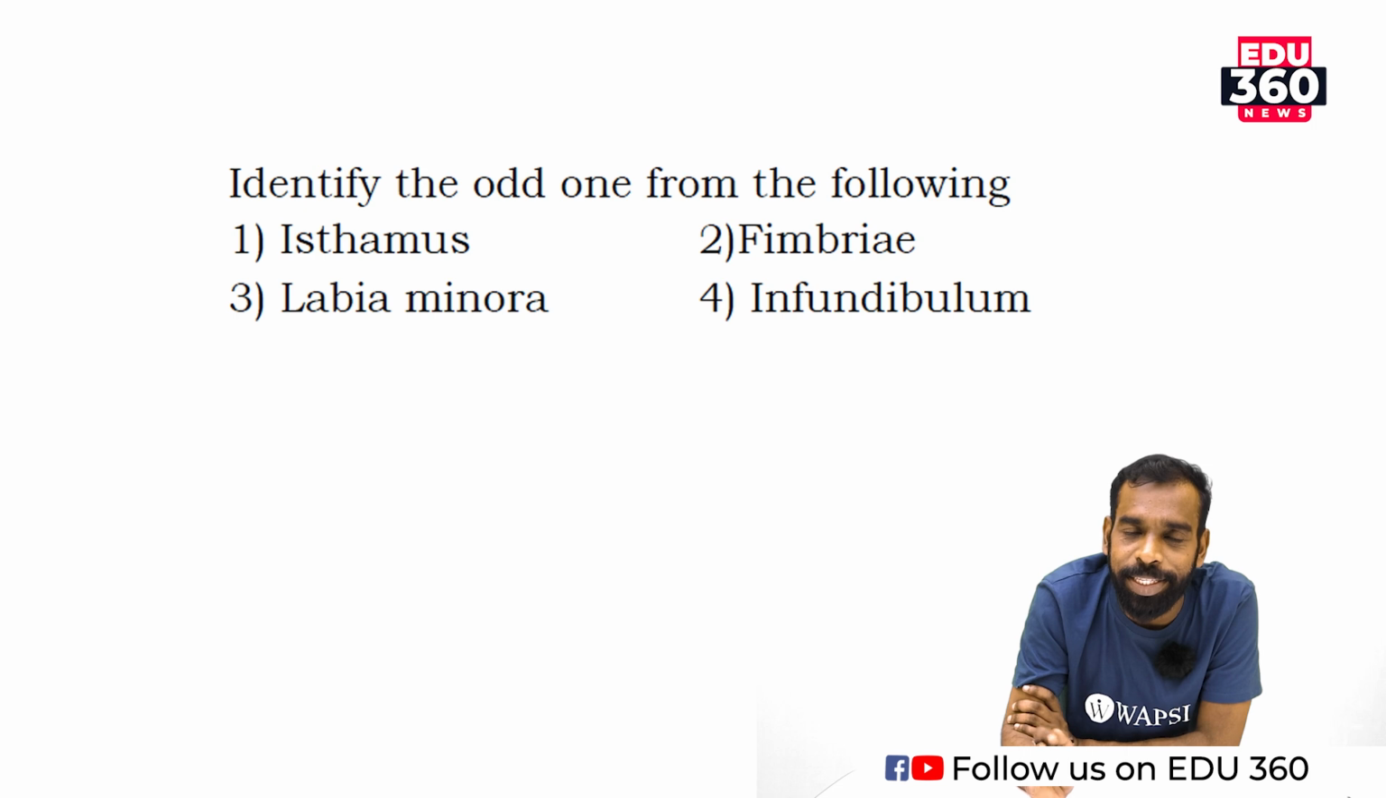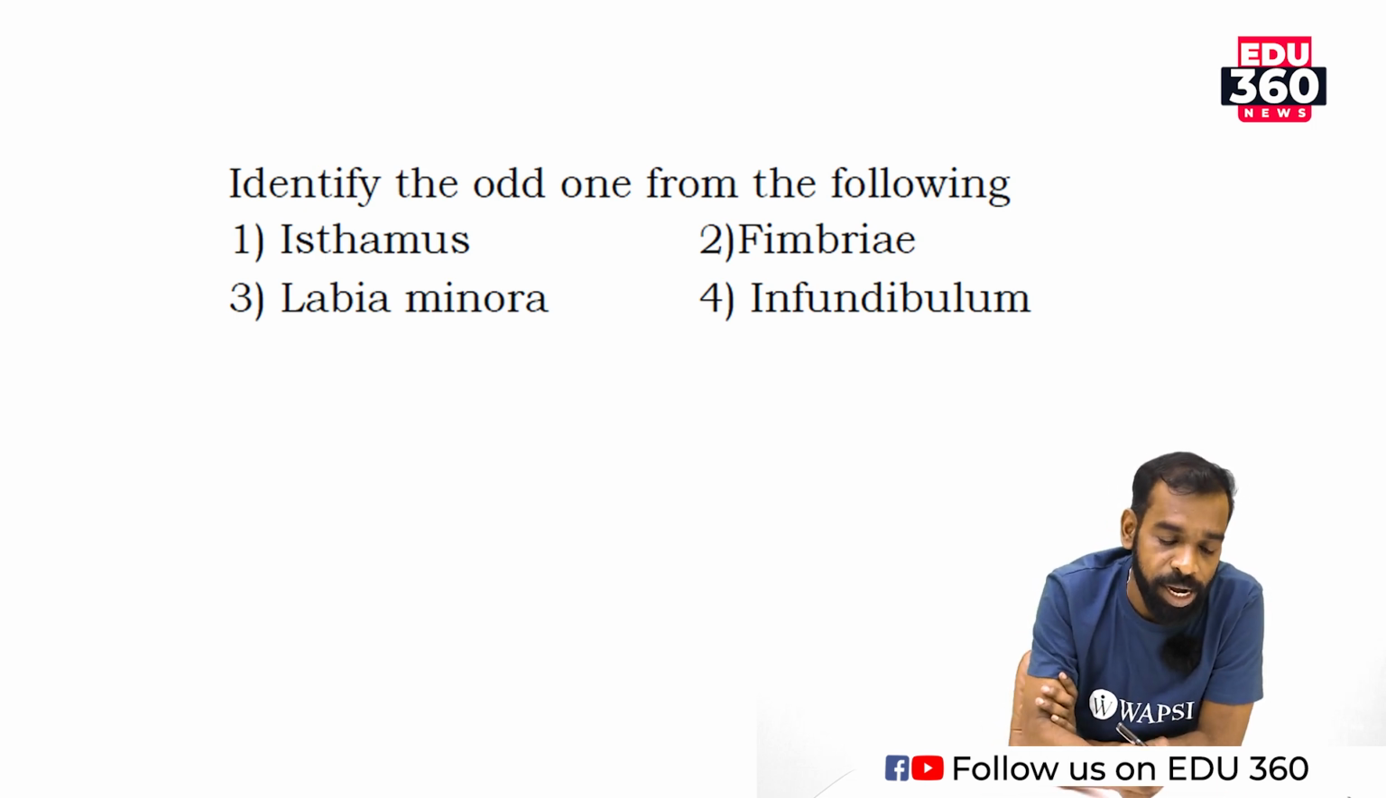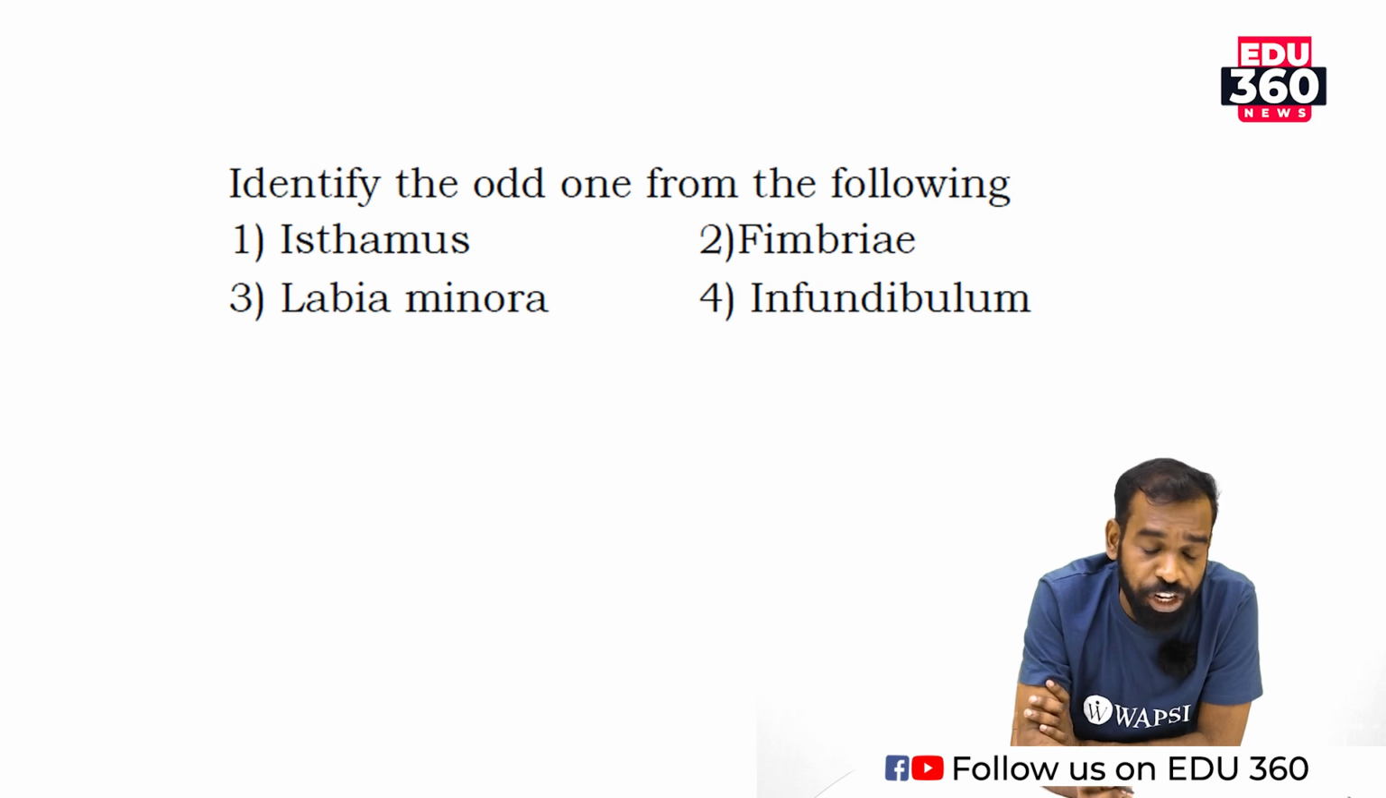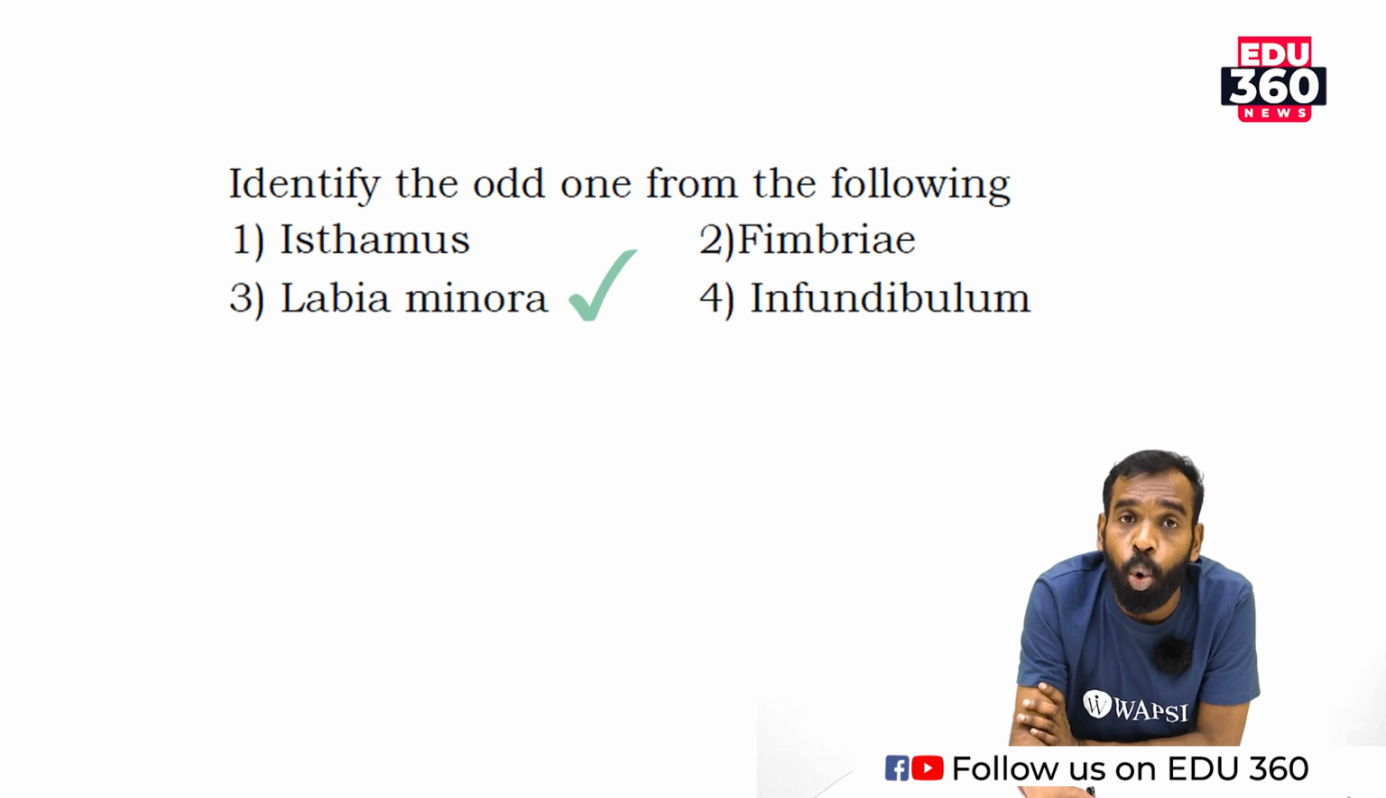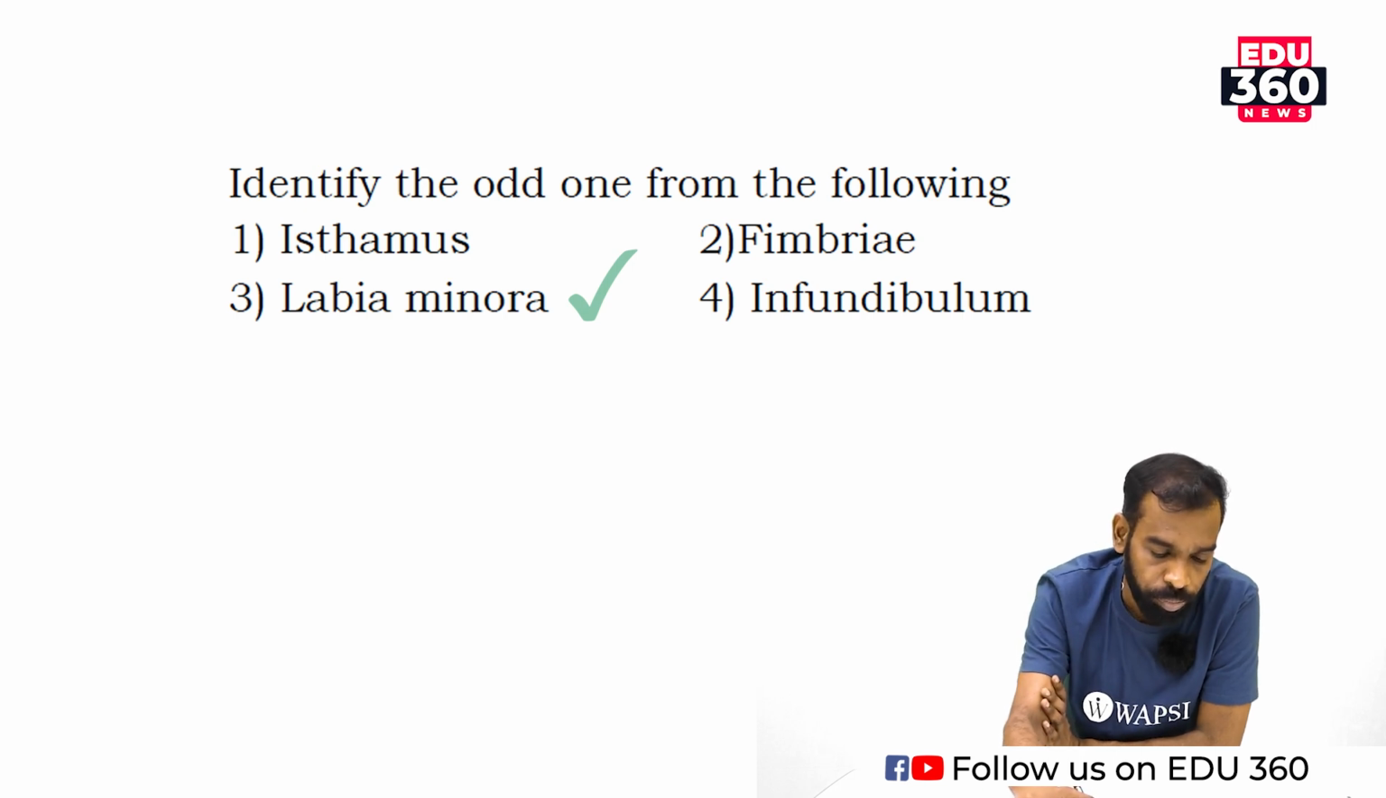Labia minora is the part of external genitalia. Labia minora, labia majora, clitoris, hymen, all these are the part of the vagina region. So, in connection with this question, labia minora is the odd one. Isthmus, fimbriae, infundibulum are the part of fallopian tube.